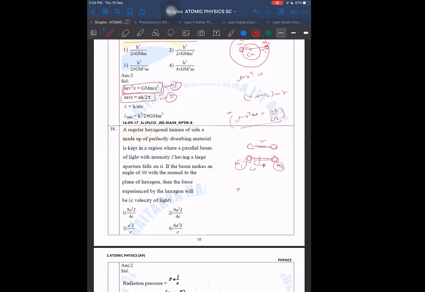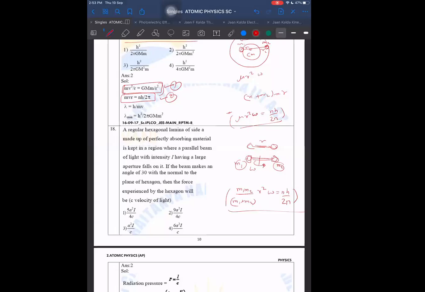We can find the moment of inertia by writing the formula m1 m2 upon m1 plus m2 into r square, and that into omega will be equal to nh upon 2 pi. In IIT, this was a real question asked.